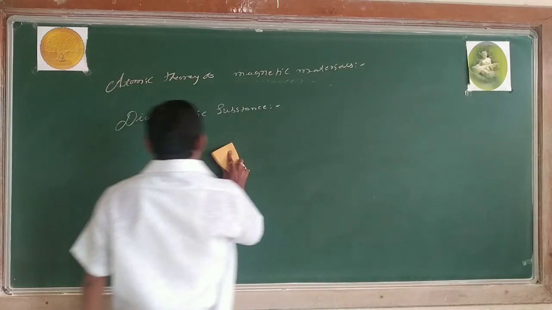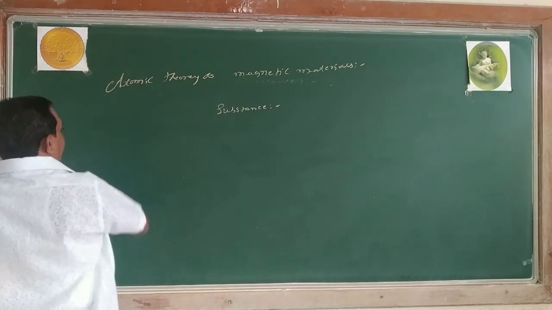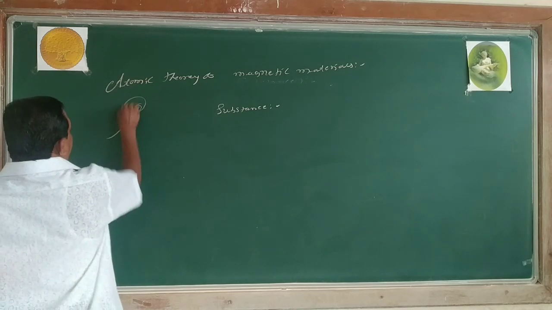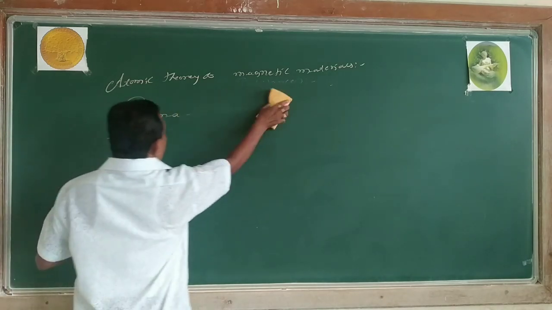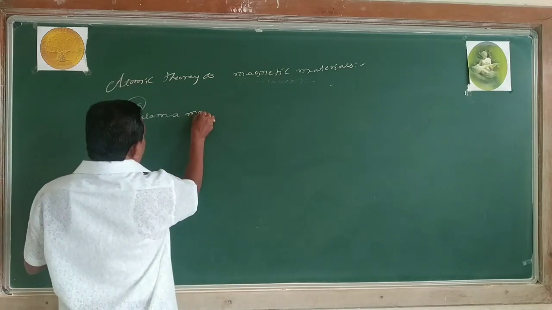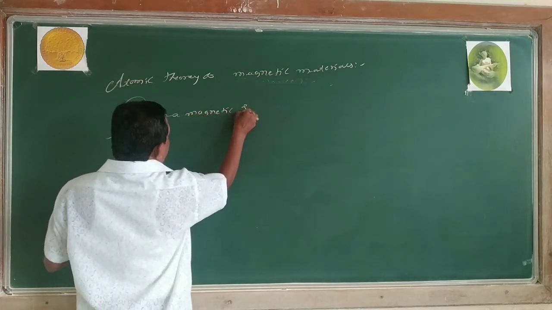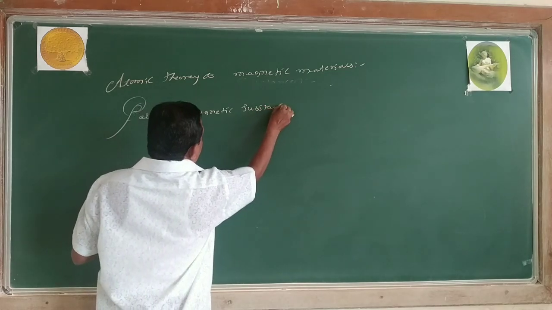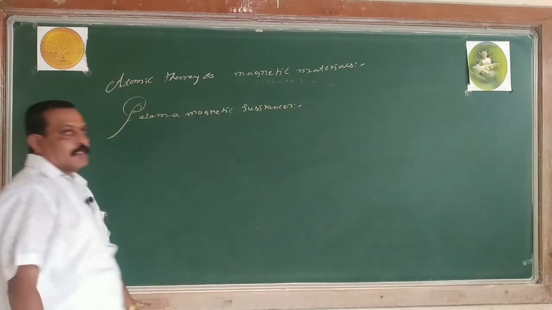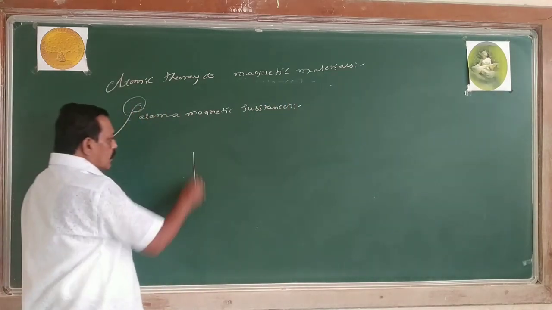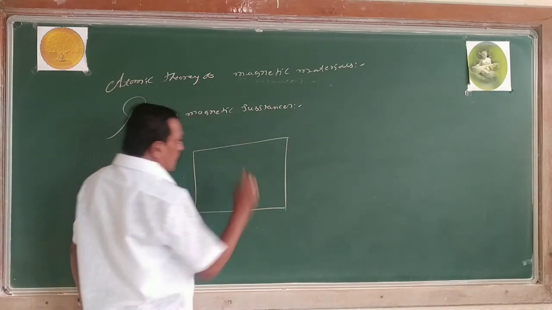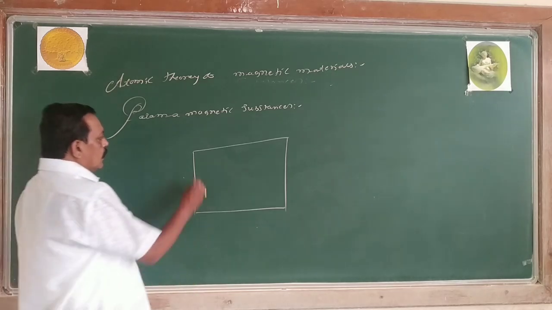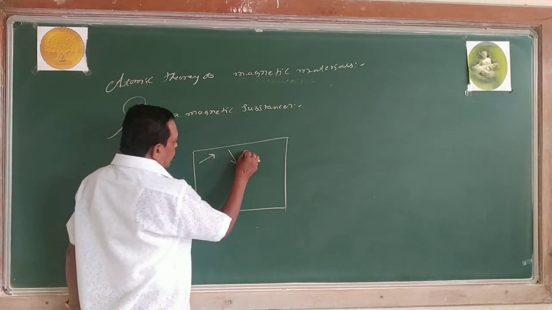Then I come across paramagnetic substance. In the paramagnetic substance, the atoms or molecules are in the random motion.